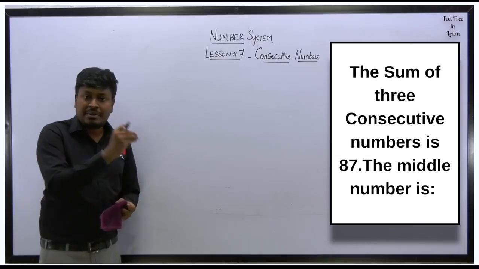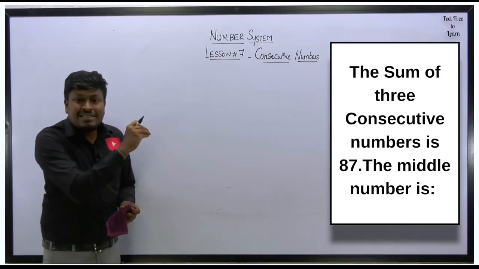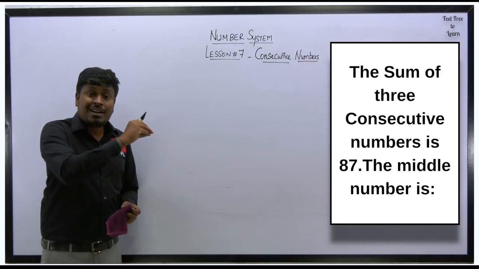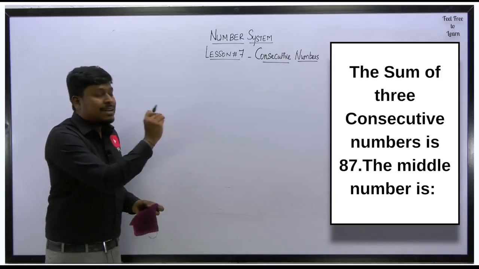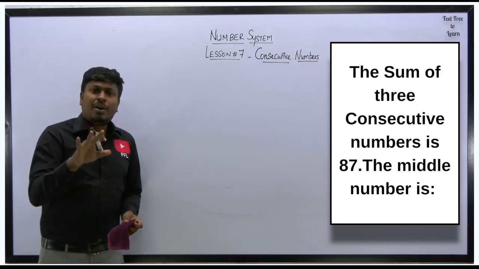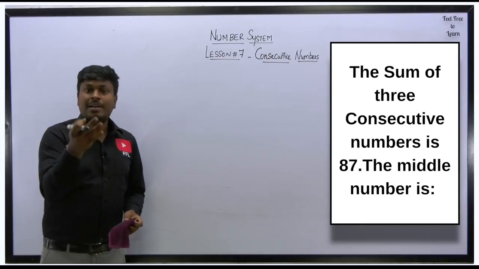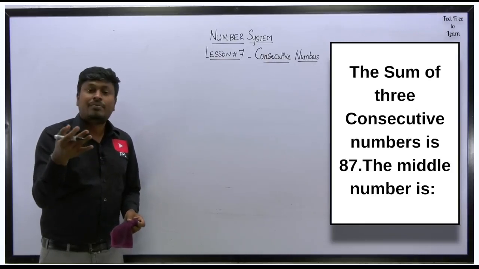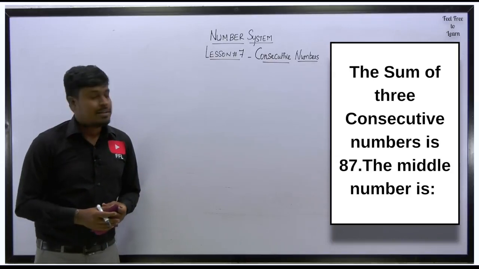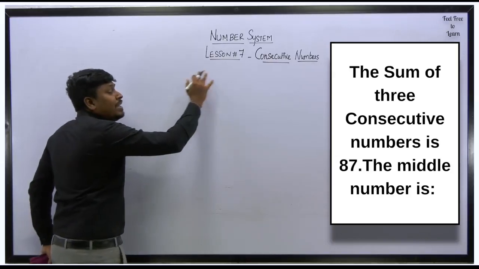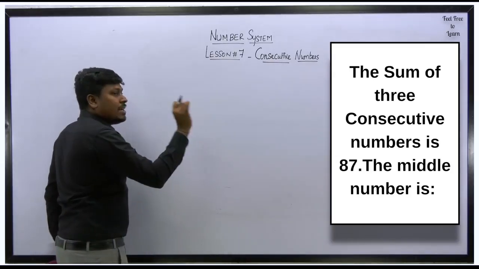So friends, listen here. In the question, they didn't say it's consecutive even numbers or consecutive odd numbers, but it is consecutive numbers, right? What is the format we learned? x, x plus 1, x plus 2, x plus 3. It is the format for consecutive numbers. So here, sum of three consecutive numbers. Sum is nothing but an addition.